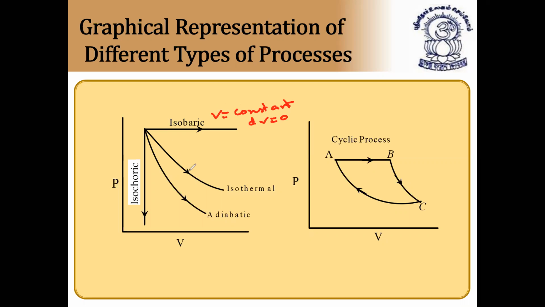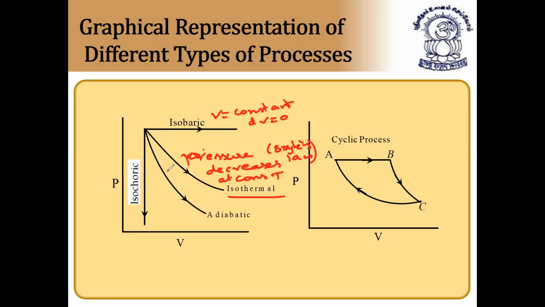Next, this is called the isothermal process because it is at constant temperature. With respect to Boyle's law, as the pressure increases, volume decreases, or volume increases, pressure decreases. So that's why it is called an isothermal process. Why is it isothermal? Because as volume increases, pressure decreases at constant temperature. That is nothing but Boyle's law, which we did in states of matter. So that's why it is called an isothermal process.